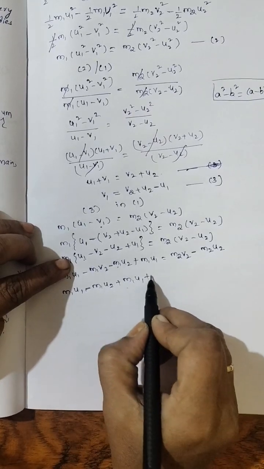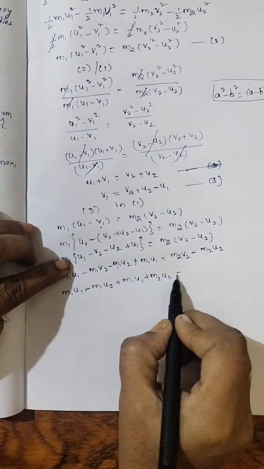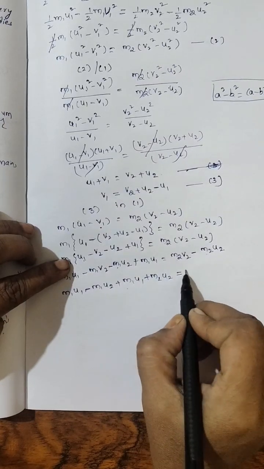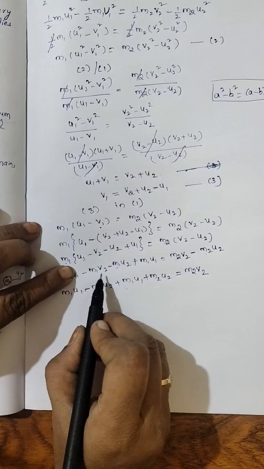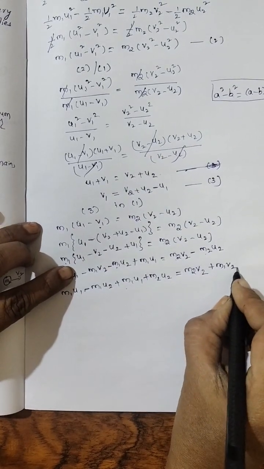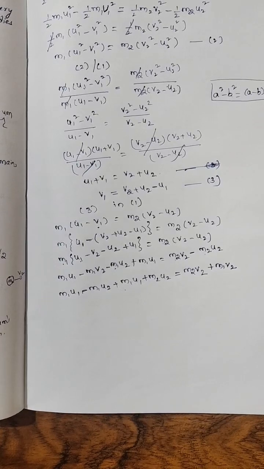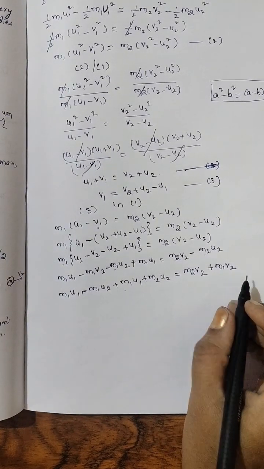What it becomes? Plus. Here minus is there, no? Plus m2u2. That is equal to, here what is there? m2v2. Here what is there? Minus m1v2, no? So it becomes plus m1v2. Alright? Plus m1v2. Okay?